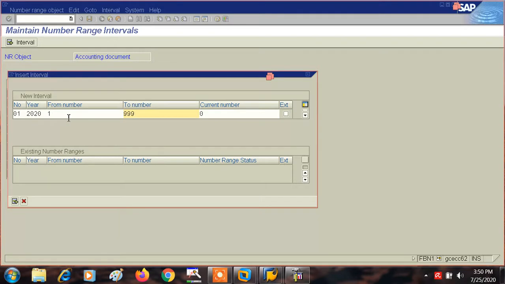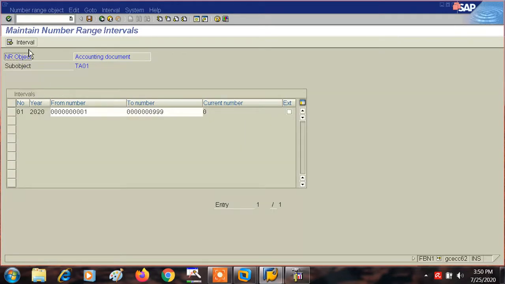So this is a number range now, and this number 01 is a two numeric character. And this number 01 has got this number range interval from 1 to 999.